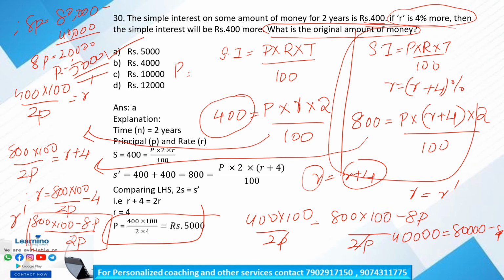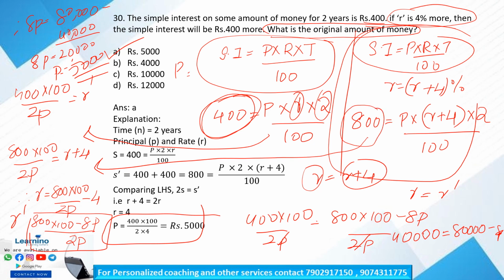So initially we separately wrote the simple interest and gave the values for R, T and the simple interest. So 400, here the rate is R and the time period is common for both, and here the rate is increased to R plus 4 and the simple interest is increased by 400 more.